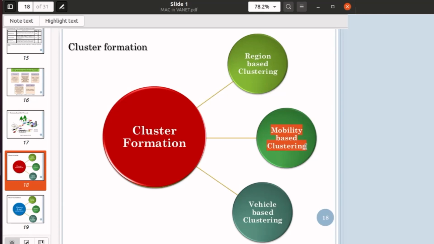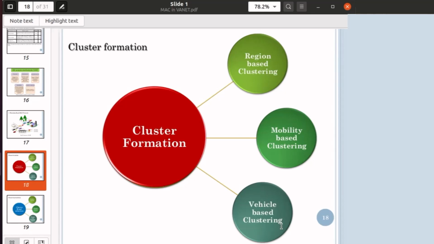Okay. And the third type is vehicle based clustering. Vehicle based clustering is generally done in cities which are very highly developed. Suppose the city buses travel through the same route. Okay, that may act as the cluster head, and the area surrounding it, those vehicles may form a cluster.